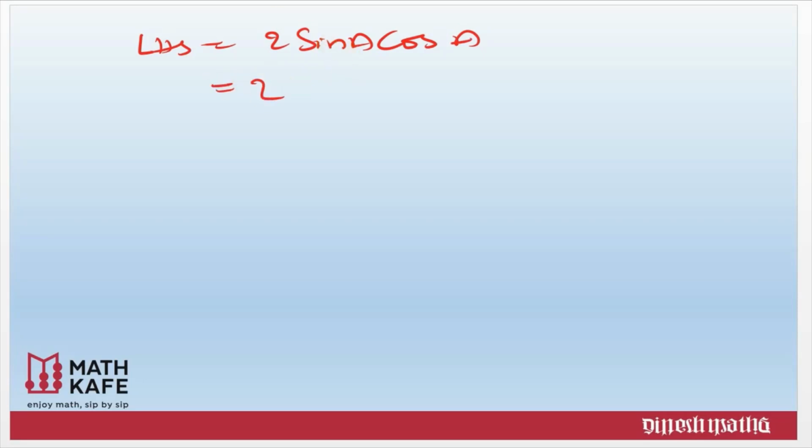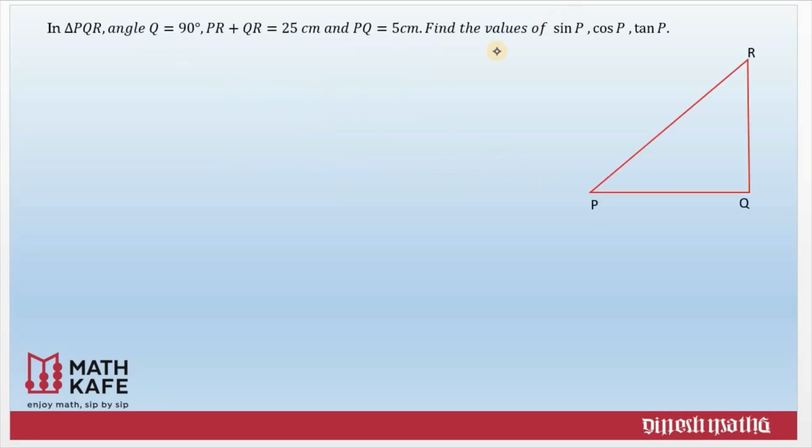We have already seen sin A is 1 by root 2 and cos A also 1 by root 2. So 2 divided by root 2 times root 2, that is 1. Let us see another example.